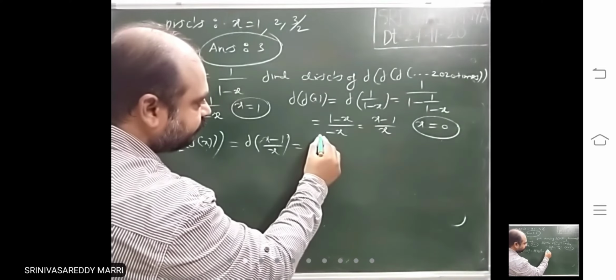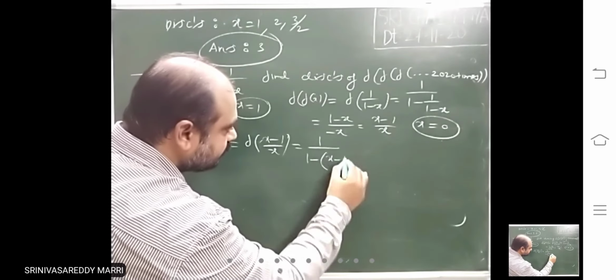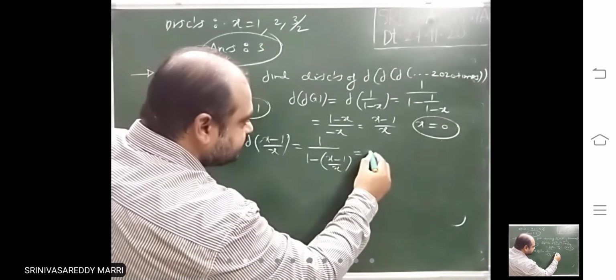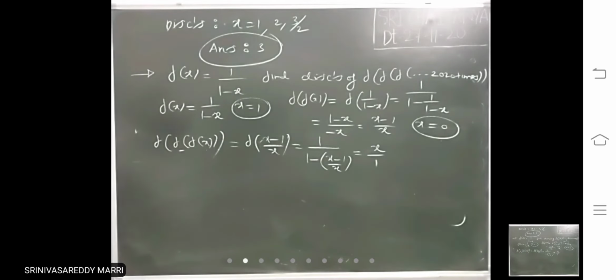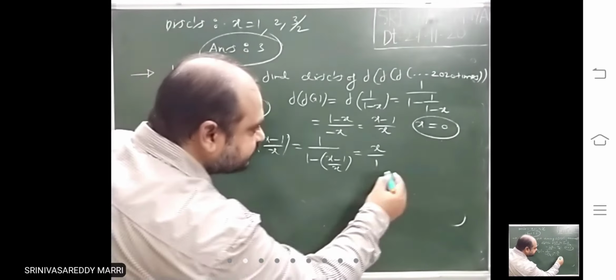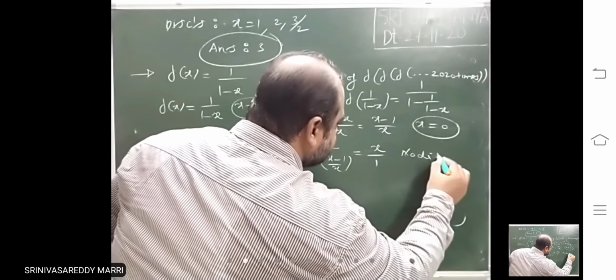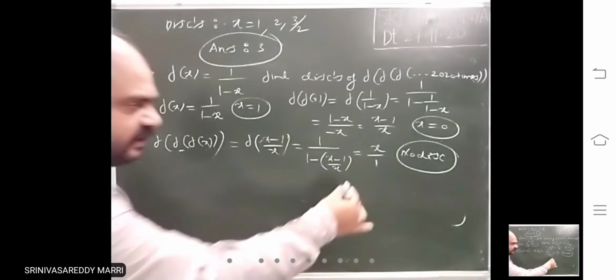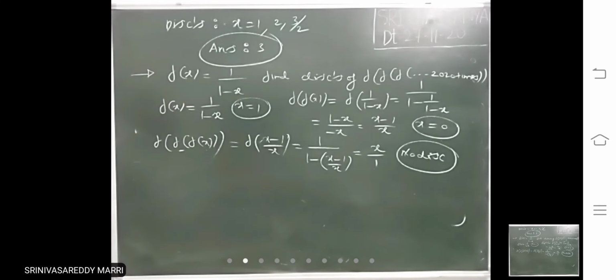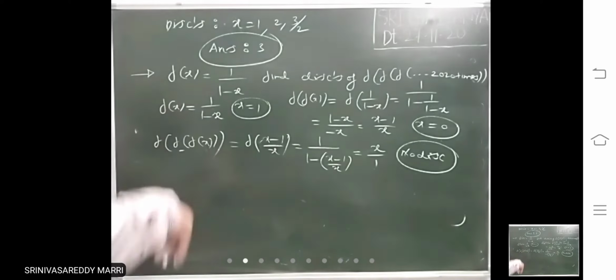That means 1 divided by 1 minus this, you will get x divided by 1. So the denominator is 1. There is no denominator, so no discontinuity for this. Because there is no denominator, there won't be any discontinuity. So look at this x you got, there you stop. No need to do next.